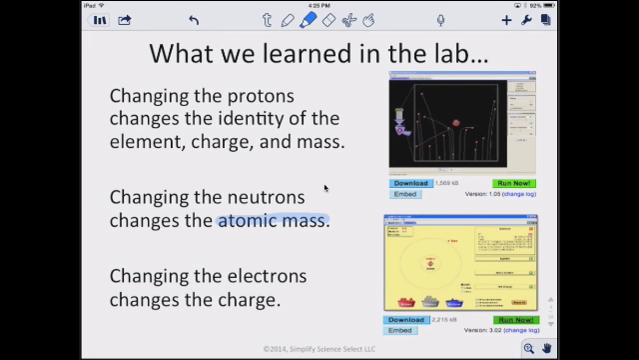So if we have more electrons than we do protons, we have a negative charge. If we have fewer electrons than we do protons, we have a positive charge. And when it has a charge, we call that an ion. We'll talk a little bit more about that later, but we'll just introduce it here.